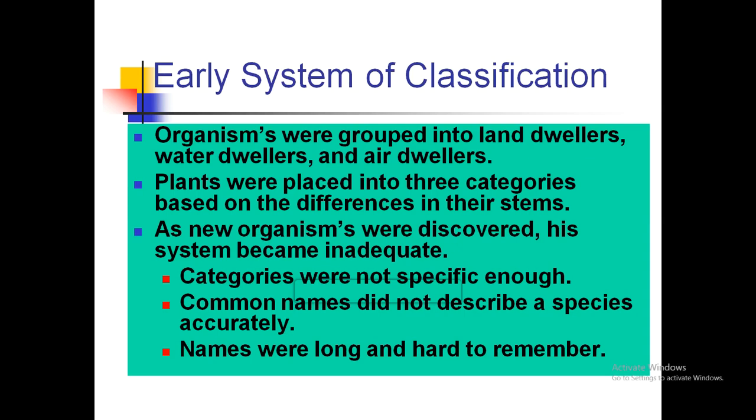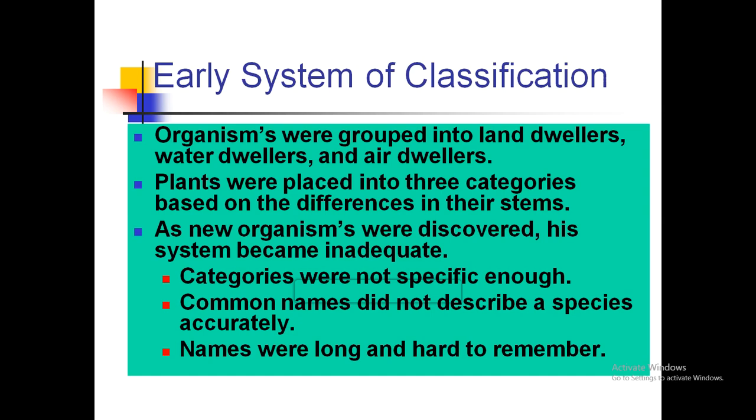The problem with Aristotle's classification system was that organisms having similar characteristics were placed in different groups, and those organisms which have different characteristics were placed in the same groups. So the main points of the failure of Aristotle's classification were that the categories were not specific enough, like the characteristics of organisms were not specific.